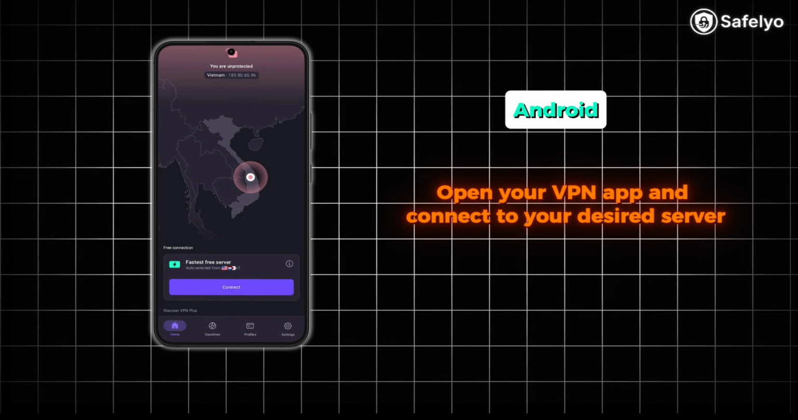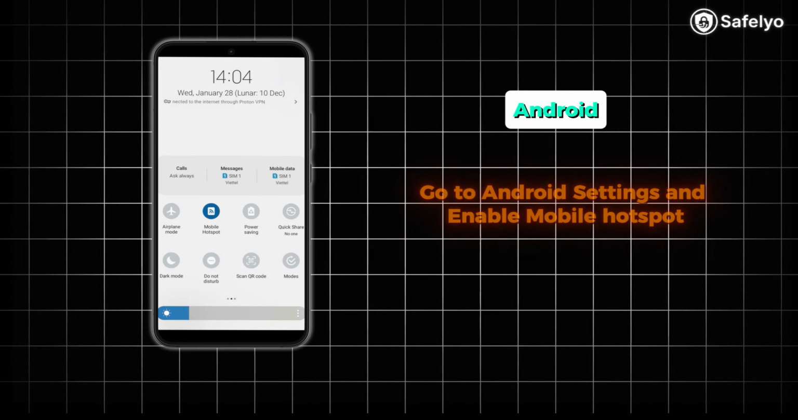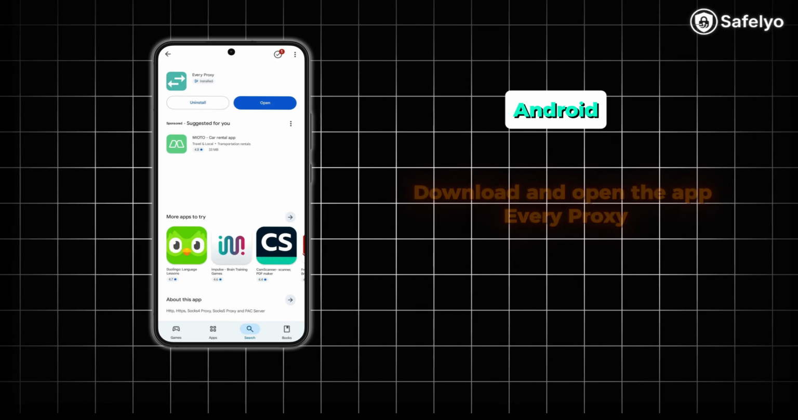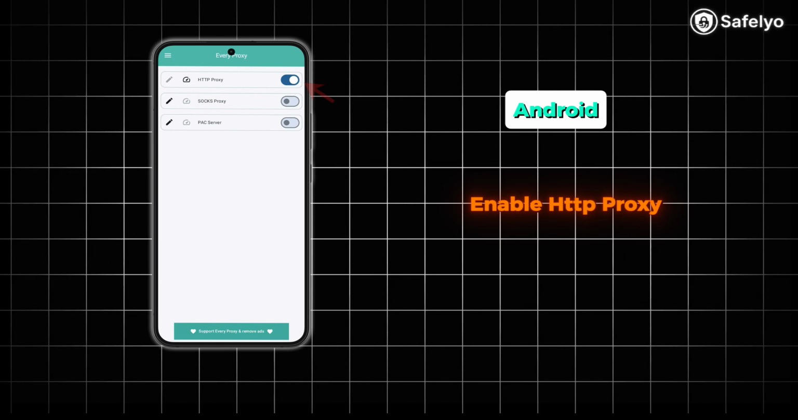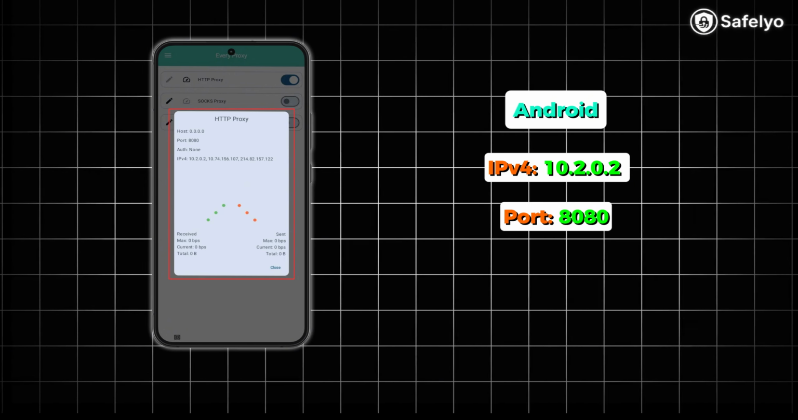Open your VPN app and connect to your desired server. Go to Android Settings and enable Mobile Hotspot. Download and open the app Every Proxy. Enable HTTP Proxy. You will see an IP address and a port number.